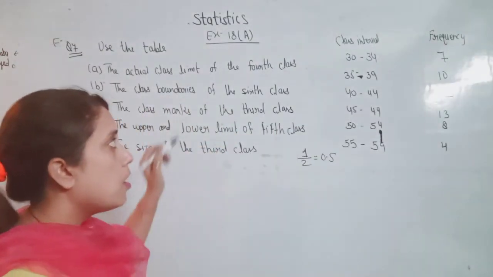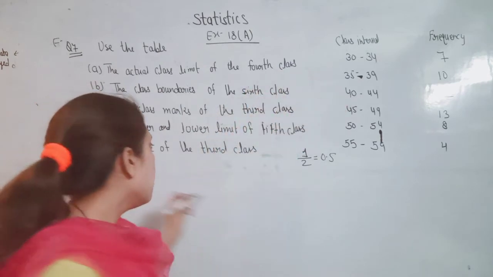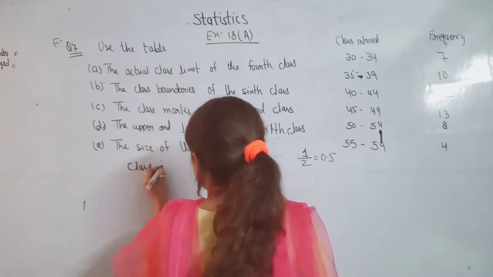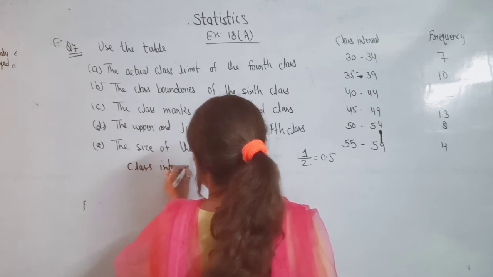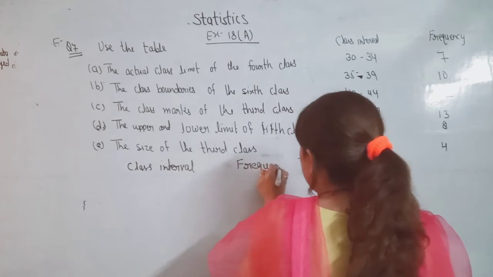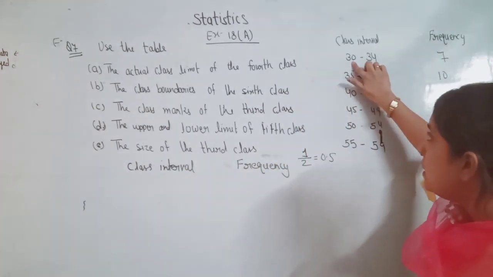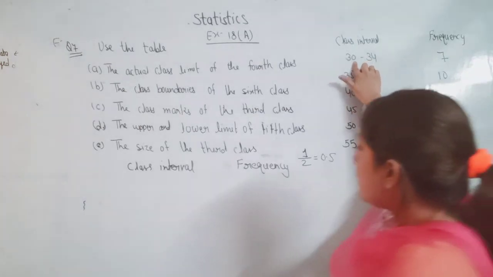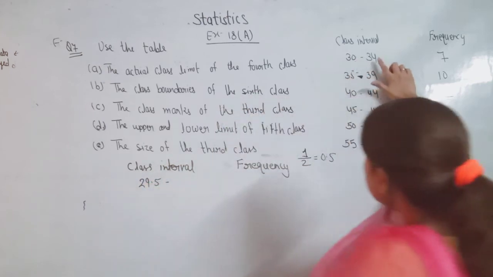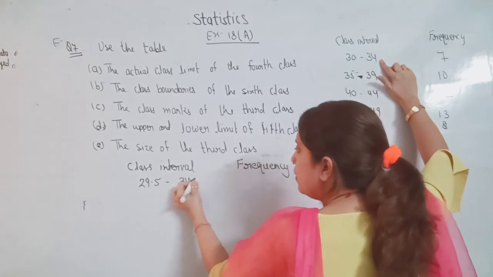So the adjusted, or continuous, class interval will be: first, subtracting 0.5 from 30, it will come 29.5, and 34 plus 0.5 is 34.5, so 29.5 to 34.5.